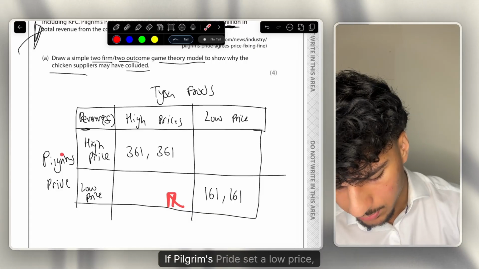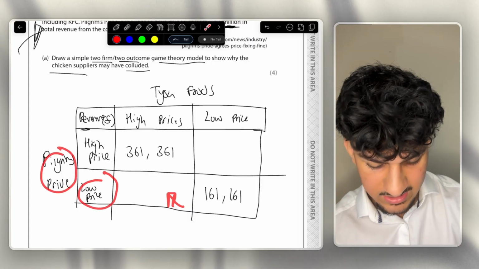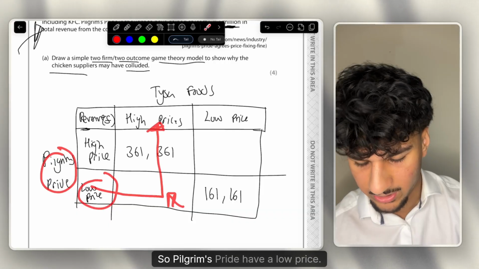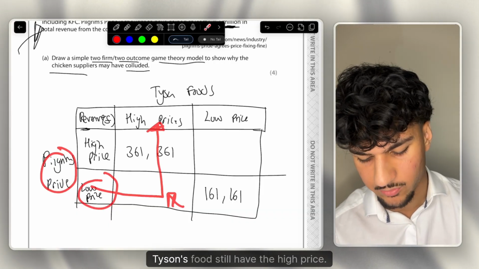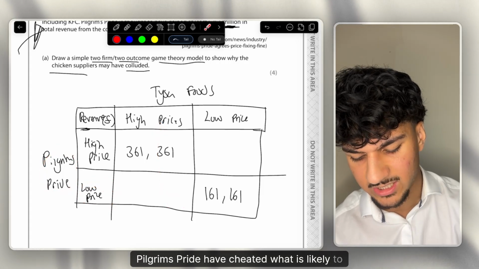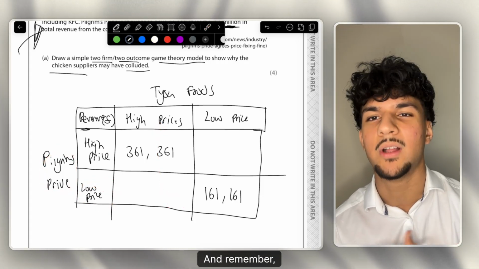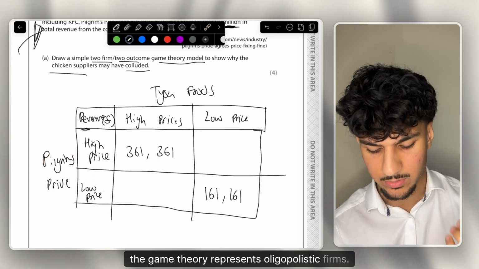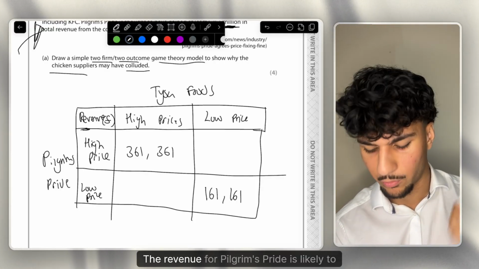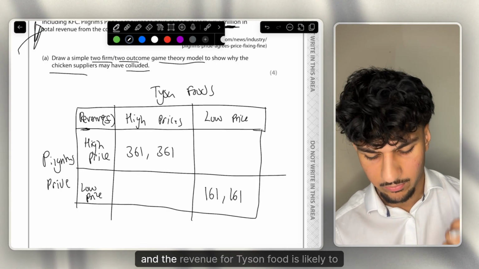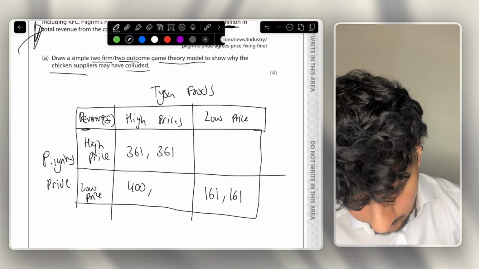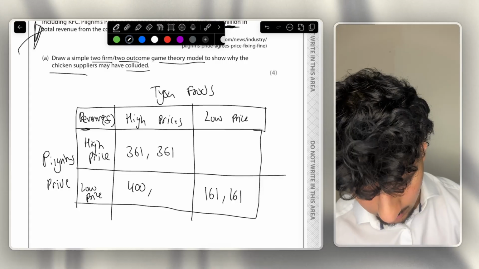Let's think about it. If Pilgrim's Pride set a low price, and Tyson Foods still have a high price, then basically Pilgrim's Pride have cheated. What is likely to happen? They undercut this firm, and remember the game theory represents oligopolistic firms. The revenue for Pilgrim's Pride is likely to increase, and the revenue for Tyson Foods is likely to decrease. So we might have something like 400 million, and for Tyson Foods something like 100 million.